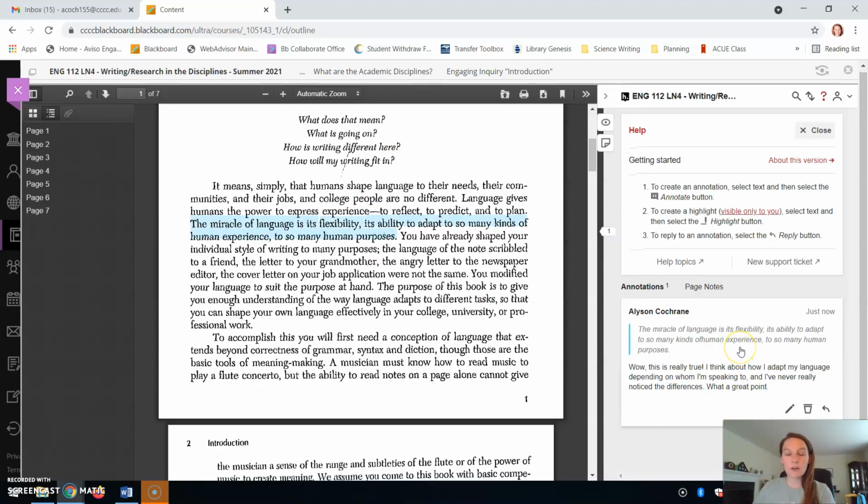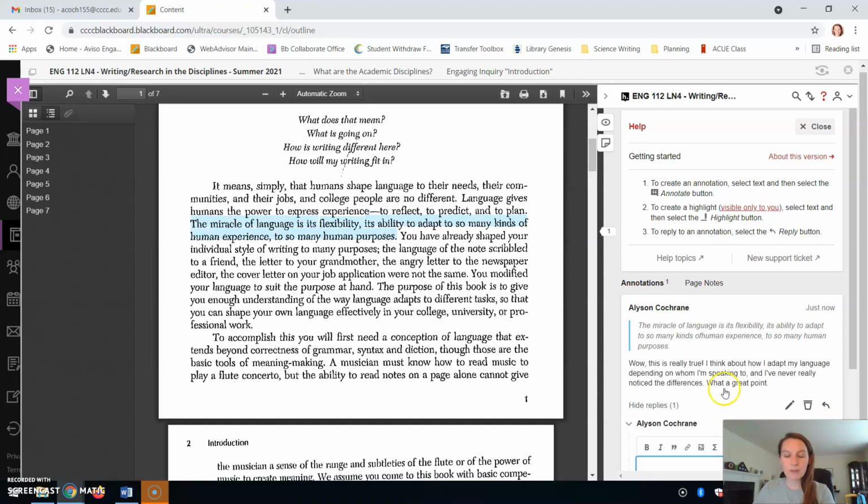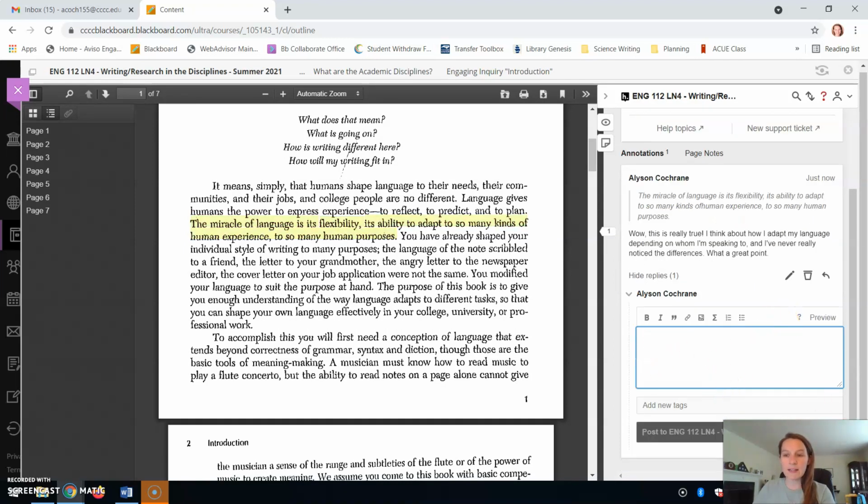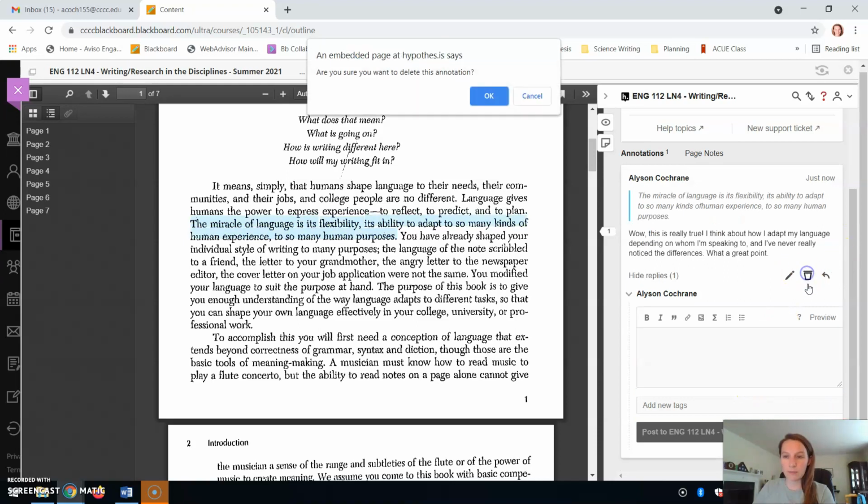Okay, and so I've made my comment and now I'm ready to post it, and away it goes. If someone else wants to come to me later and respond, they're just going to hit this arrow and they'll be able to respond to me, and then I can keep going from there.